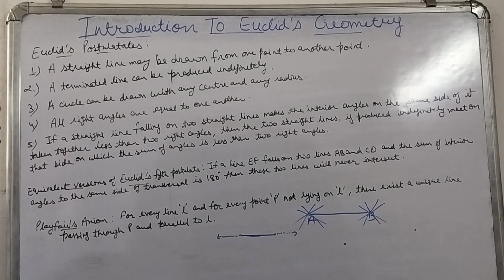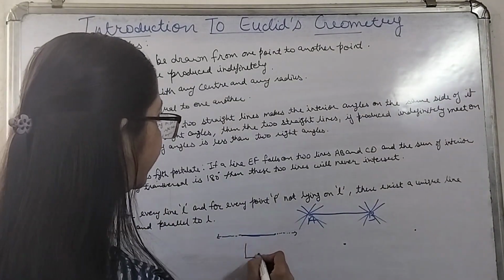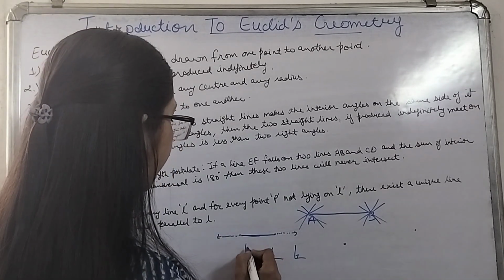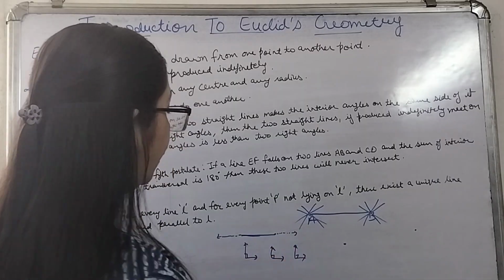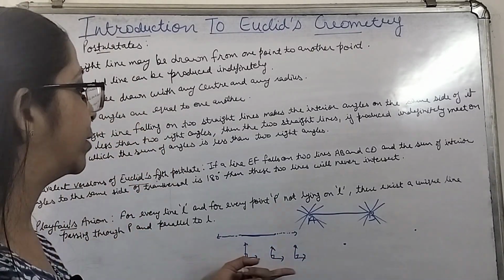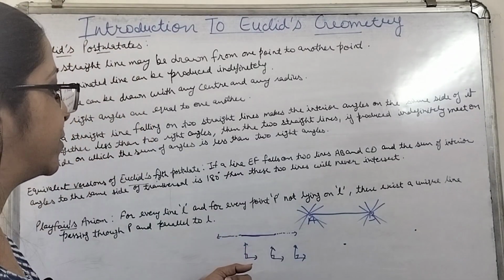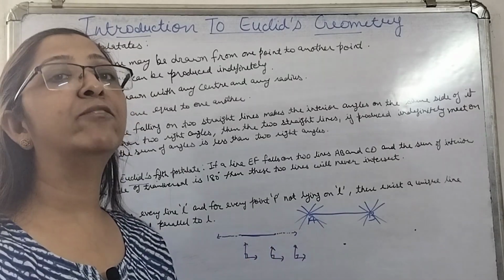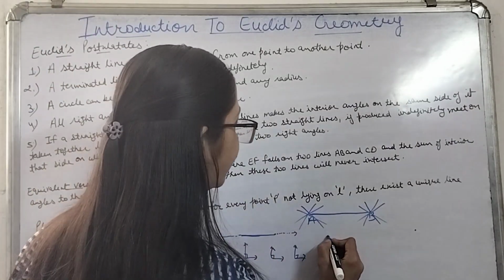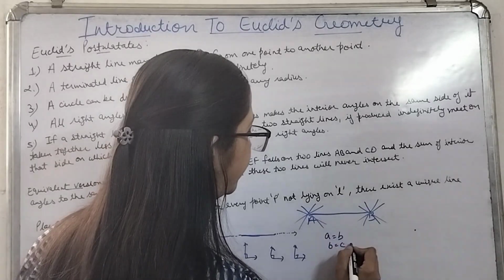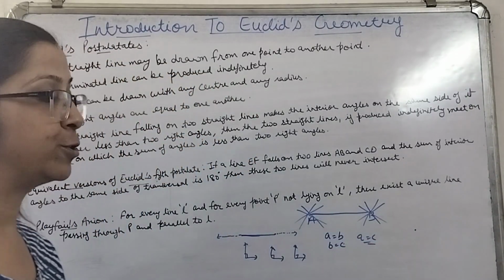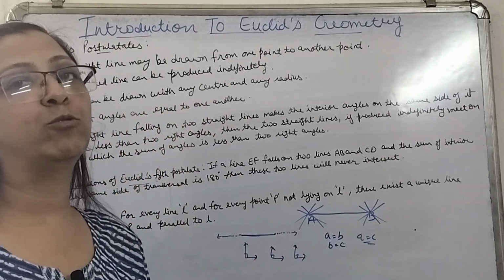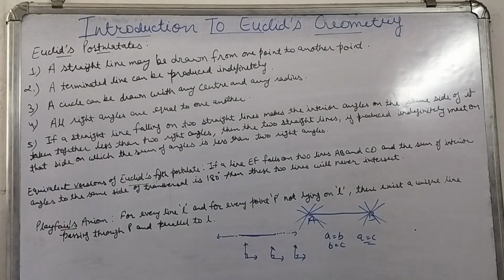All right angles are equal to one another. See, all the right angles will be 90 degrees only. Whatsoever the lines will be, whatsoever the rays which are forming the angle, the angle, if it is 90 degrees, then they will be equivalent to each other. As we have just said, things equal to the same thing are equal to each other. That simply means if A is equivalent to B and B is equivalent to C, then A is equivalent to C also. So if we have drawn 2 or 3 or 4 right angles, all the right angles will be equivalent to one another.